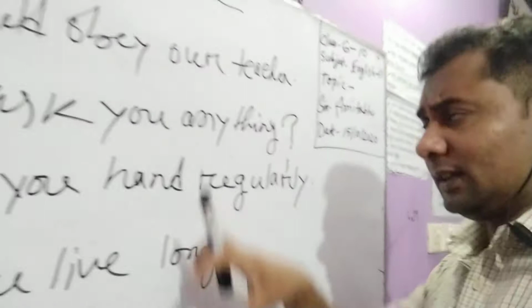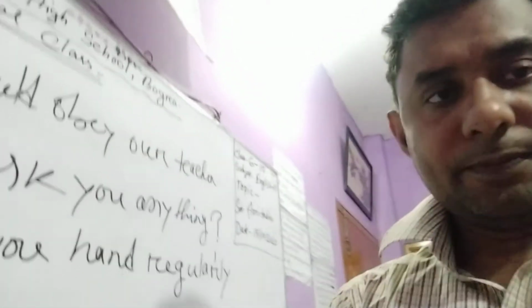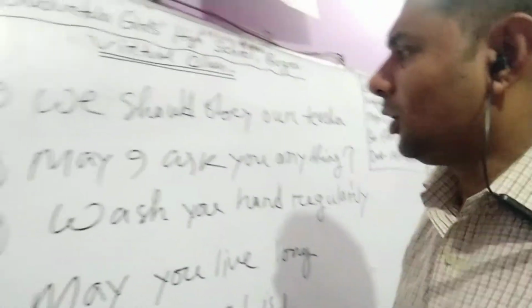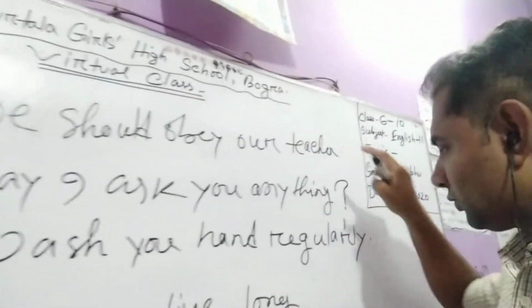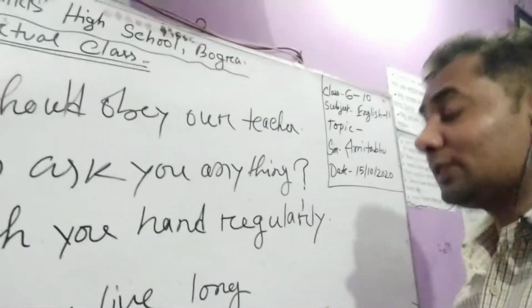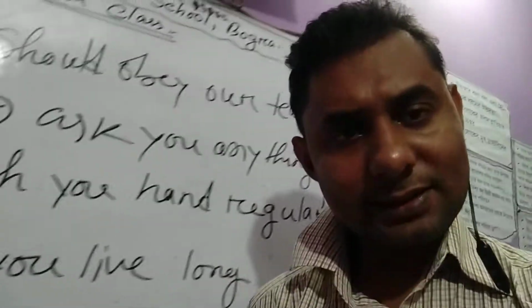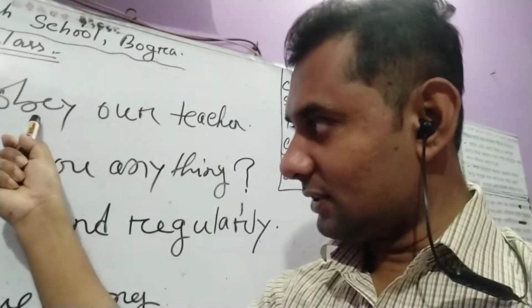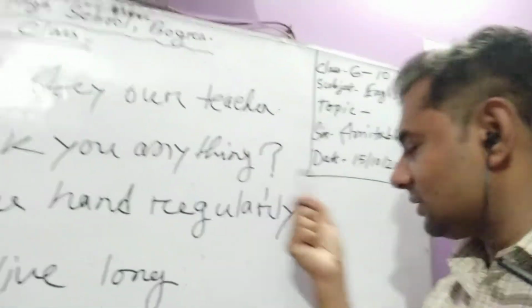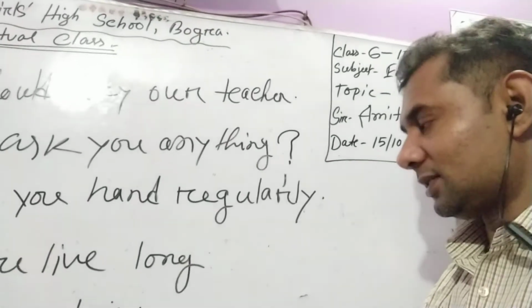So, we will discuss the 5 kinds of sentences. What kind of sentence have we got? 1, 2, 3, 4, 5. So sentences are of 5 kinds: assertive sentence, interrogative sentence, imperative sentence, optative and exclamatory.